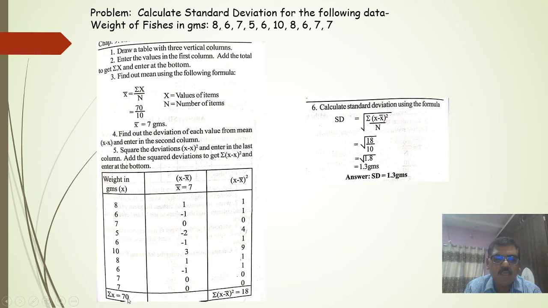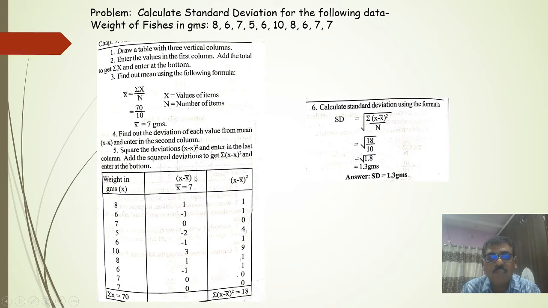Summation of x is equal to 70, and here you put x minus x bar. X minus x bar: 8 minus x bar, which is 7, gives 1. 6 minus 7 equals minus 1. 7 minus 7 is 0. Then 5 minus 7 is minus 2. Then 6 minus 7 equals minus 1. Then 10 minus 7 is 3. 8 minus 7 is 1. 6 minus 7 is minus 1. 7 minus 7 is 0, and 7 minus 7 is 0.